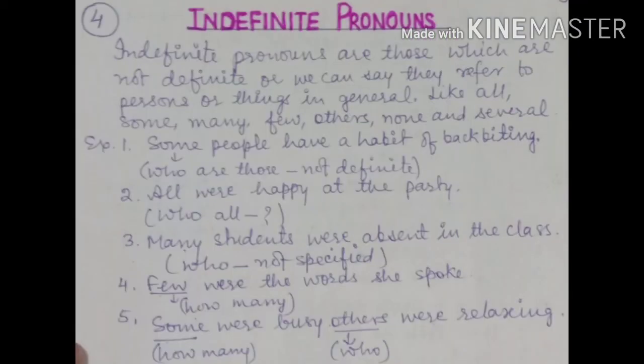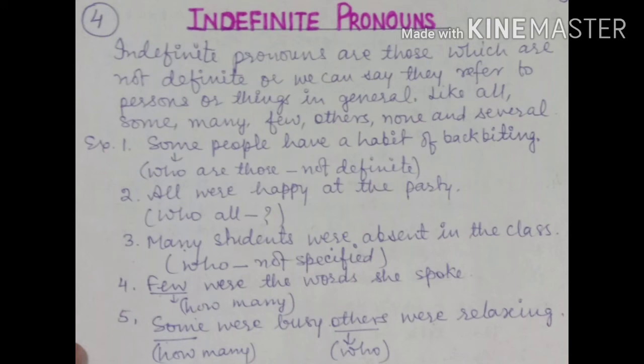Let's see the fourth kind of pronouns. Those are indefinite pronouns. Indefinite pronouns are those which are not definite, or we can say they refer to persons or things in general, not special, like all, some, many, few, others, none, and several. You can understand from the examples: some people have a habit of backbiting. Some is used for people who are not definite.